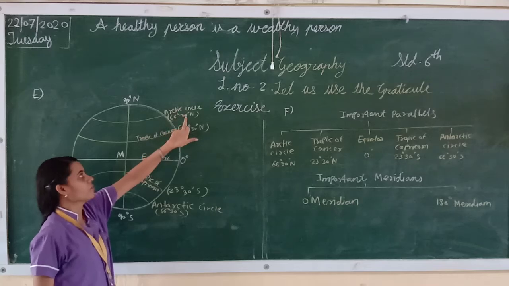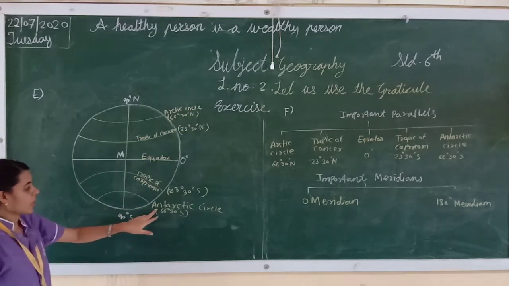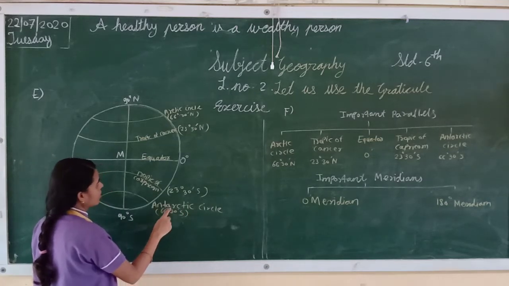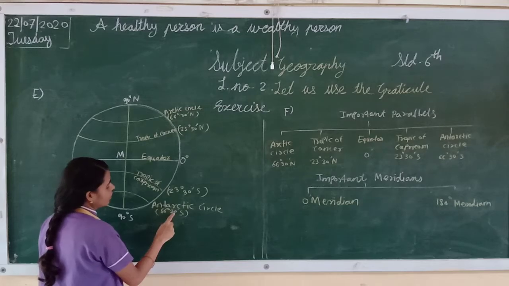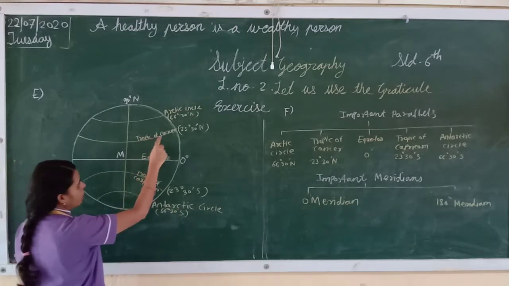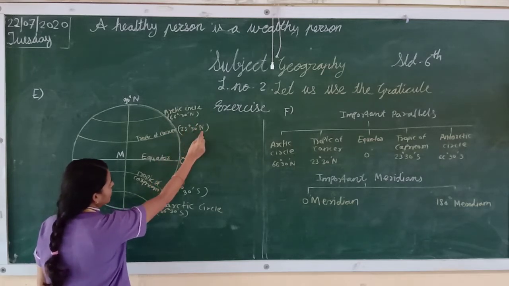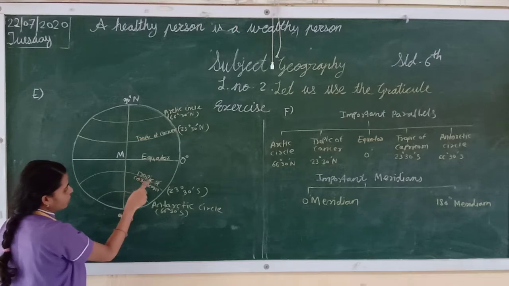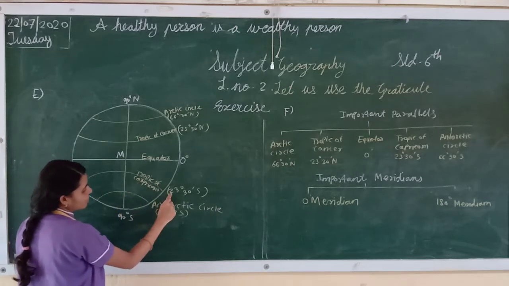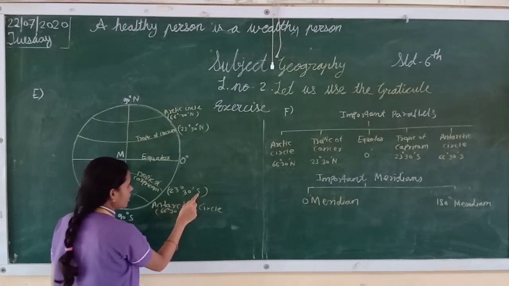That measures how much? 66 degree 30 minutes north, and here Antarctic circle is 66 degree 30 minutes south. Here Tropic of Cancer 23 degree 30 minutes north and Tropic of Capricorn, how much, students? 23 degree 30 minutes south.